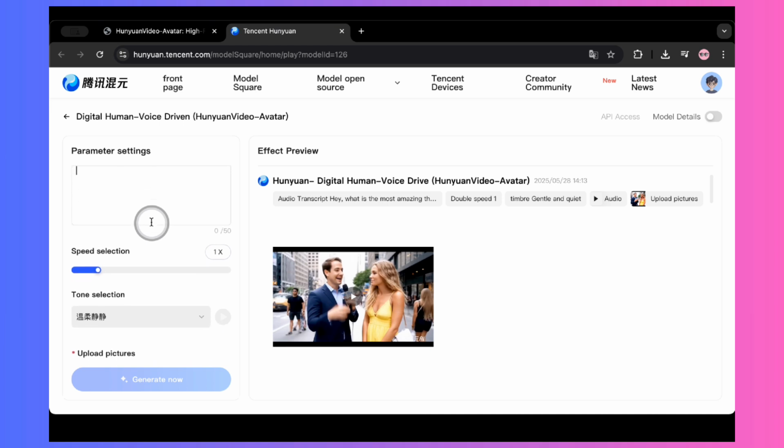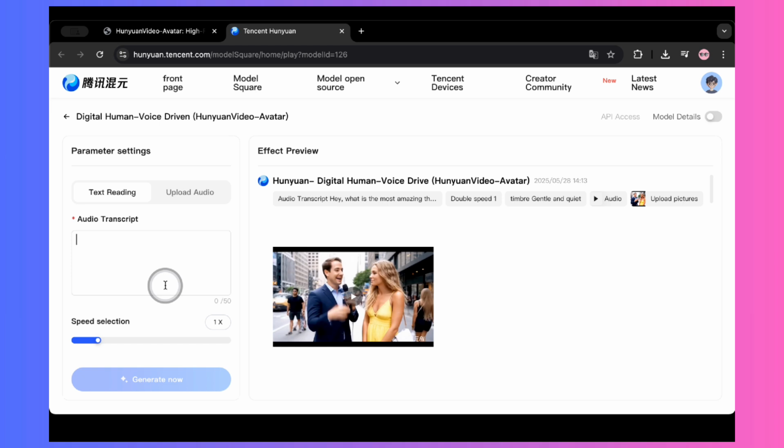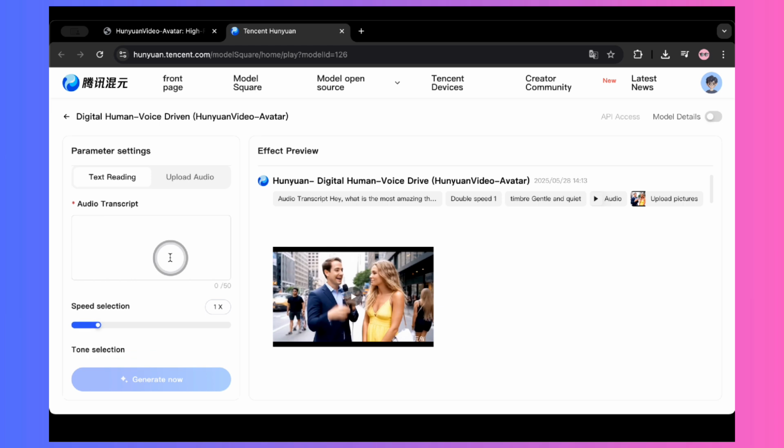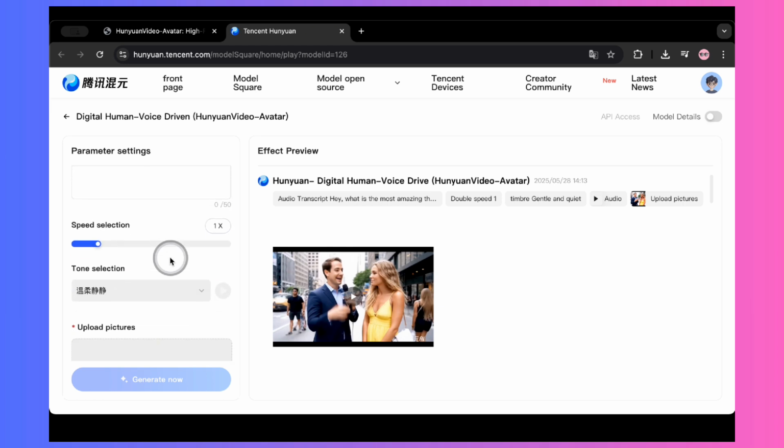The main problem I found here is the character limit. You're only allowed 50 characters. With such a short limit, you're only going to get about a 2 or 3 second audio clip generated, which really isn't ideal for most uses. I did try a quick one with a short phrase. I used the text, "Hey, what is the most amazing thing you have done?"